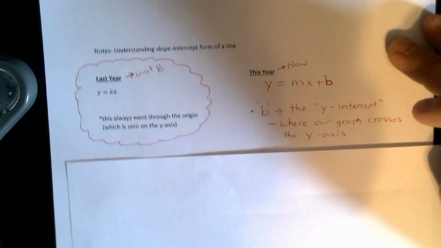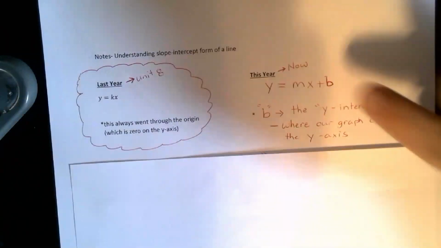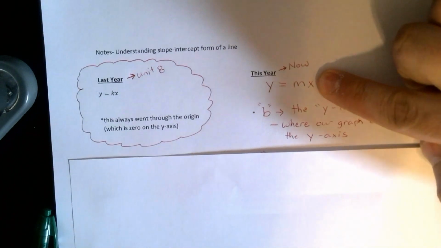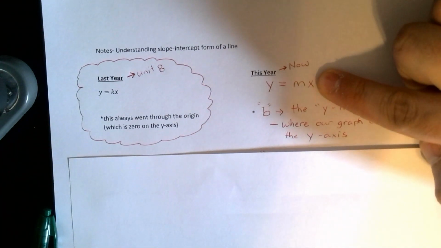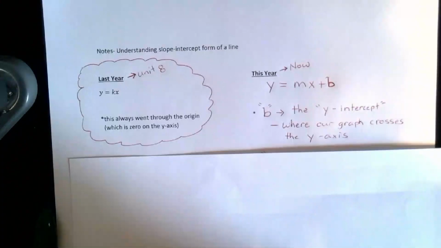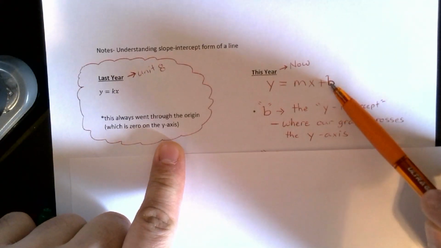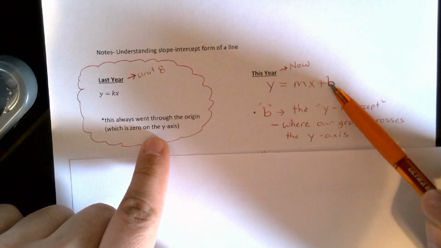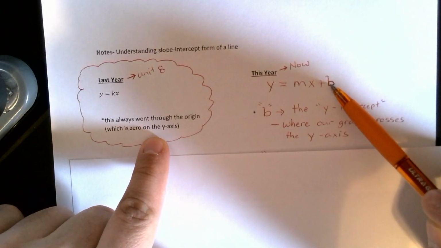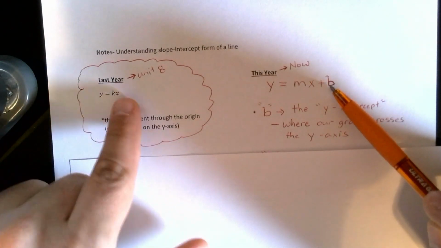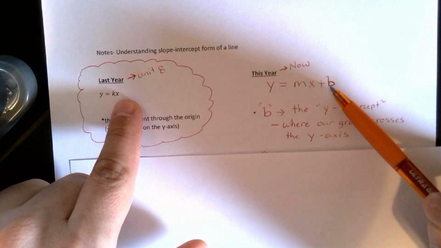Now, by the way, if I cover up this plus b here, you can see that y equals kx and y equals mx look almost exactly the same. Since the b value is the y-intercept, and on those ones the lines always went through 0 on the y-axis, the origin, you could think of it as having a plus 0 on the end.